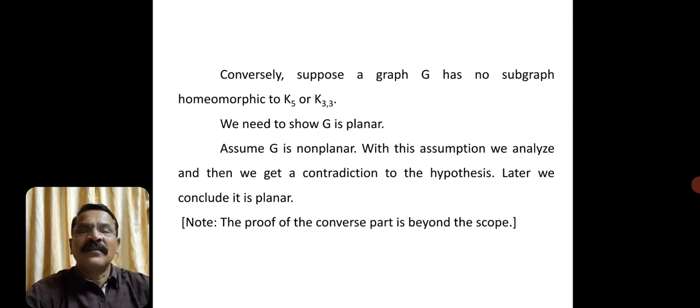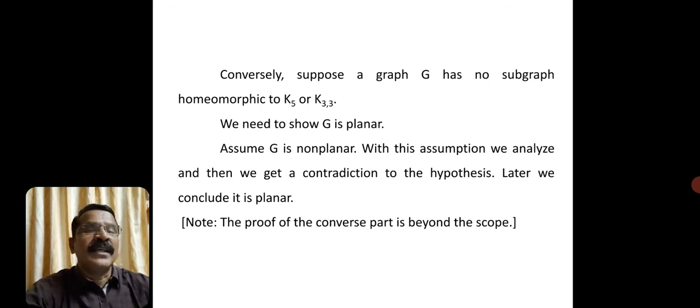Now the converse part of this theorem. What would be the converse part? Conversely, suppose a graph G has no subgraph homeomorphic to K5 or K33. We need to show G is planar, because it is the general result, and on the other hand it must also be true. Though we need to prove it is a planar graph, we consider it as a non-planar graph.